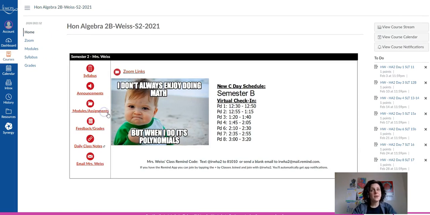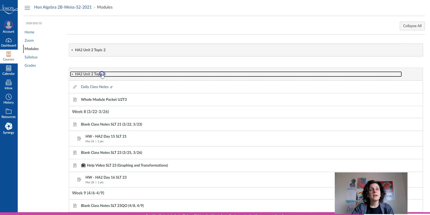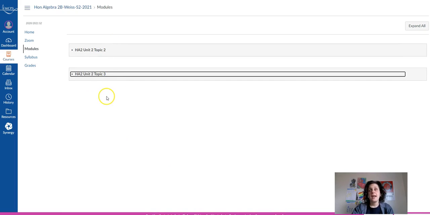Oh, I'm sorry. One last thing I wanted to tell you here in the modules. To help navigate in this screen, you can click this top bar to collapse the topics and make it easier to scroll to one of the bottom modules.